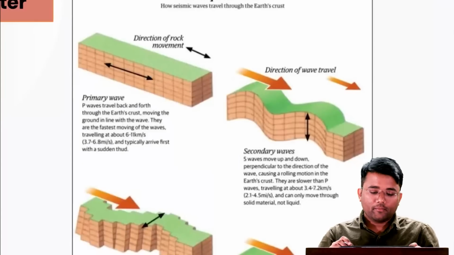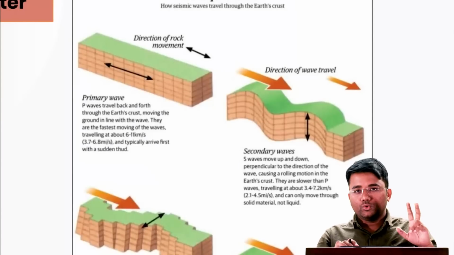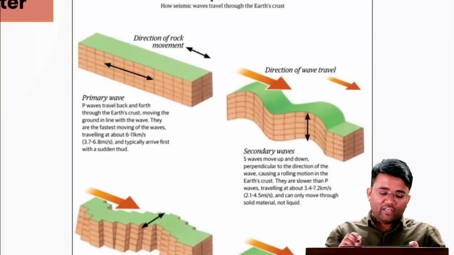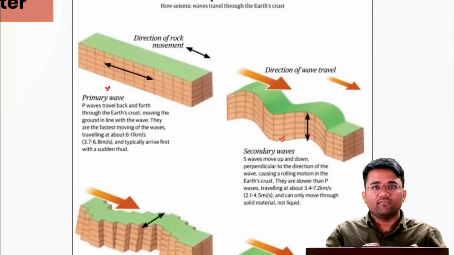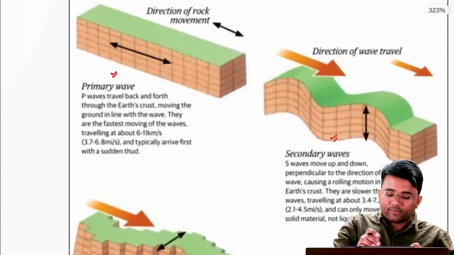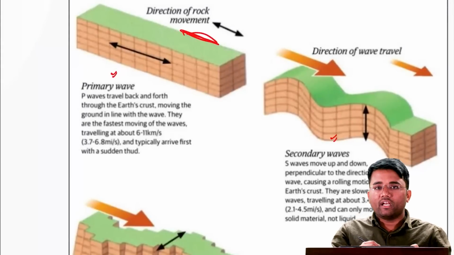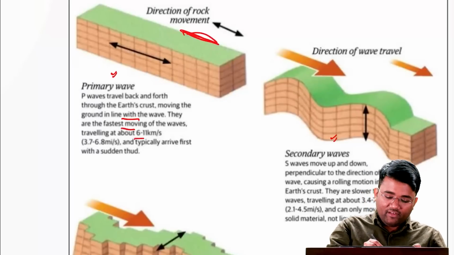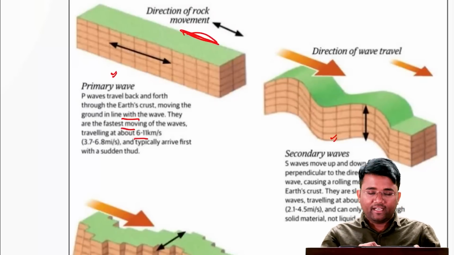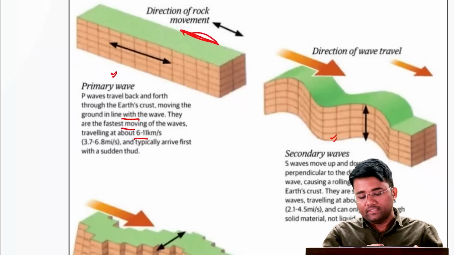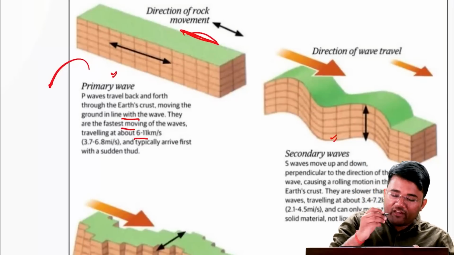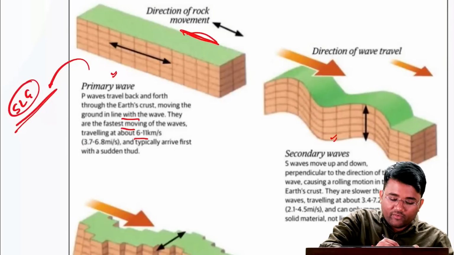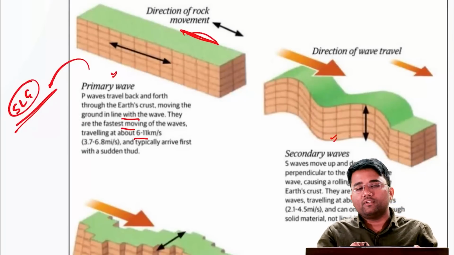If you talk about earthquake waves, they can be categorized into two subheads. One is body waves and the second is surface waves. In body waves, we have the primary wave and the secondary wave. Primary waves travel back and forth, moving the ground in line with the wave, and they are the fastest moving of the waves, traveling at about 6 to 11 km per second, and they typically arrive first on the surface. Why do they typically arrive first? Because they can move through all mediums, that is solid, liquid and gaseous. That's why they appear first on the surface.